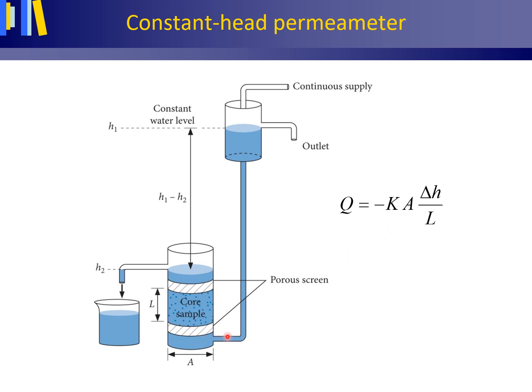This side of the core sample has a hydraulic head H1, simply the level of the water here. And then let's take the bottom part of this apparatus as your reference level, and this is H1, and the water flowing out of the system has a hydraulic head of H2.